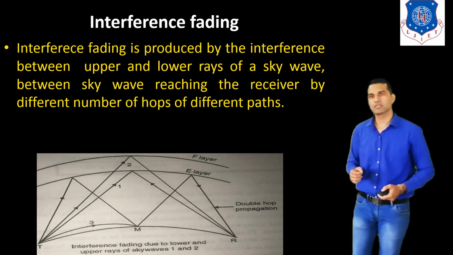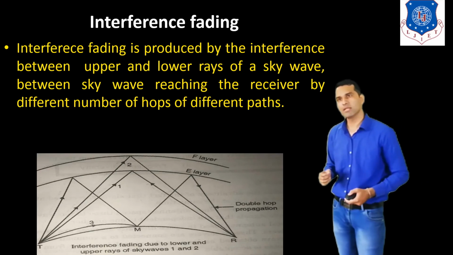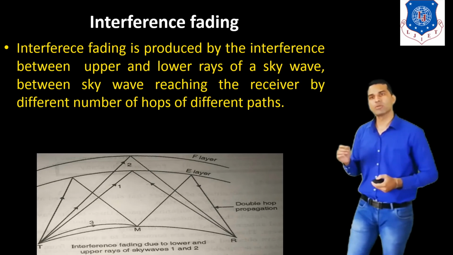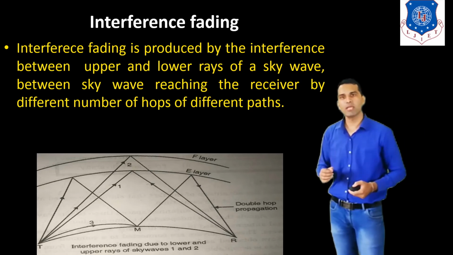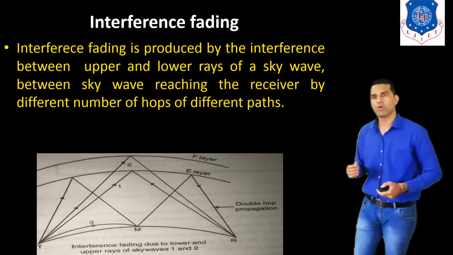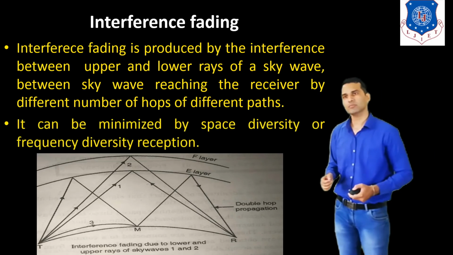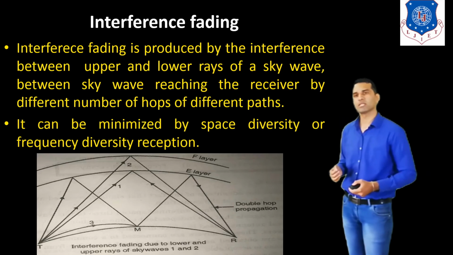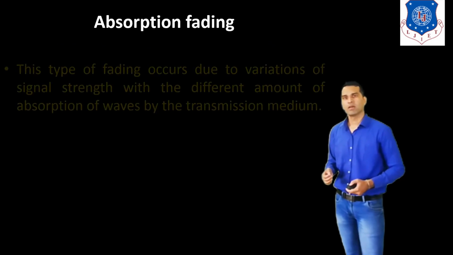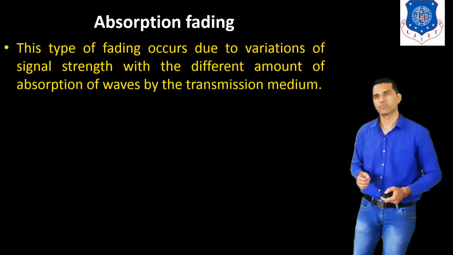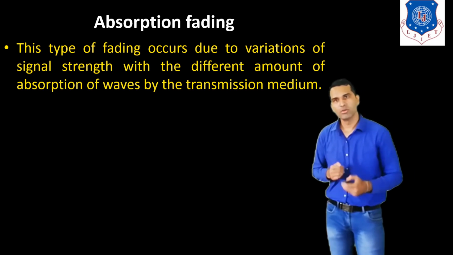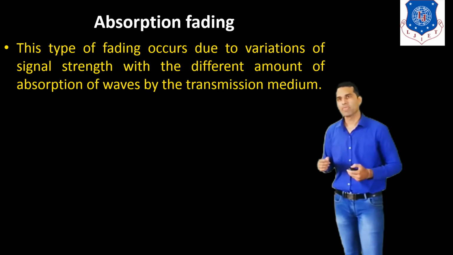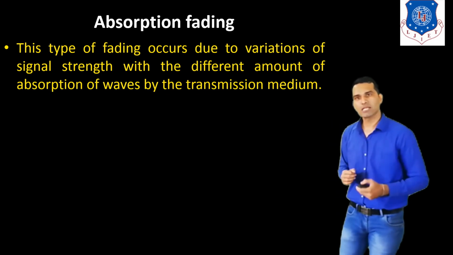The second type of fading is interference fading. Interference fading is produced by the interference between the upper and the lower ray of a skywave, or between skywaves reaching the receiver by different numbers of hops or different paths. It can be minimized by space diversity or frequency diversity techniques. The third is absorption fading. This type of fading occurs due to the variation of signal strength with the different amount of absorption of the wave by the transmission medium.